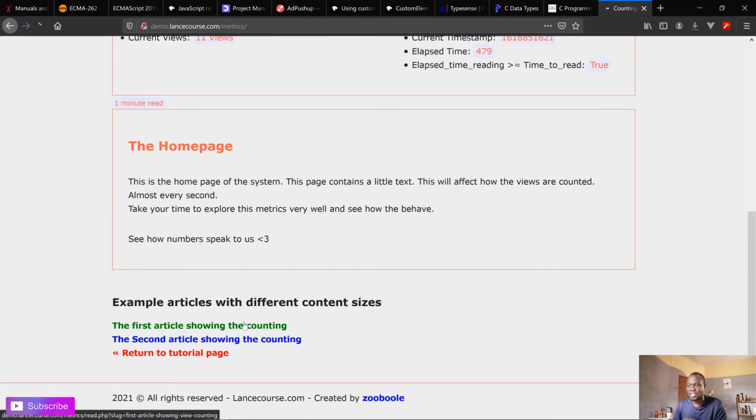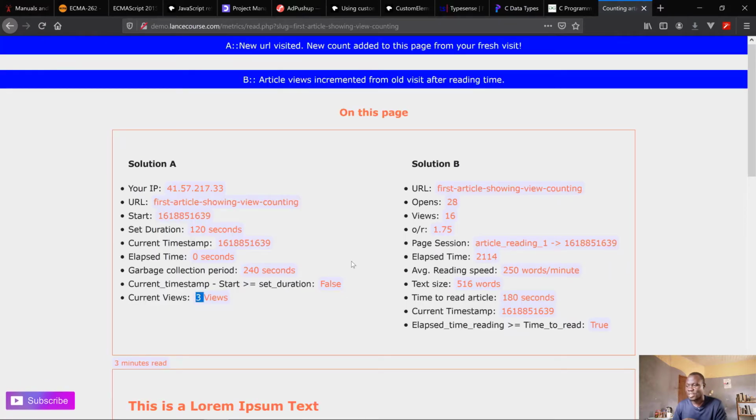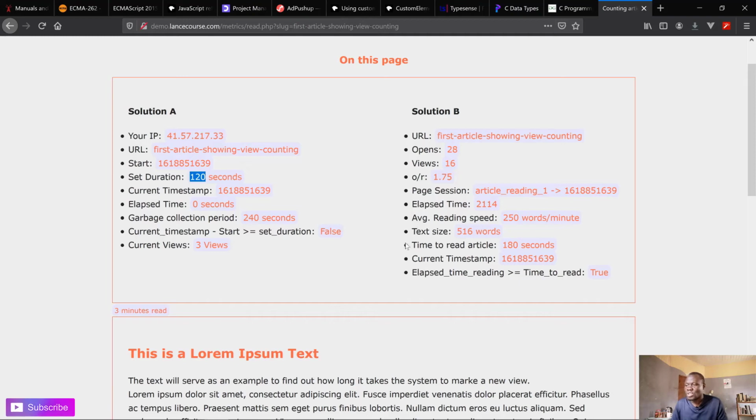If you go to the other articles, you can see here we still have 3 opens, 3 views, and here we have 16 views. So you can see the second solution seems to actually give some accurate numbers, because here we have the 2 minutes set, which is hard coded, and it is kind of difficult for people to really spend 2 minutes instantly. I think this is something one can see, but you can decide to reduce it by making it 1 minute or so. So it has its own advantages as well, like I mentioned in the article.